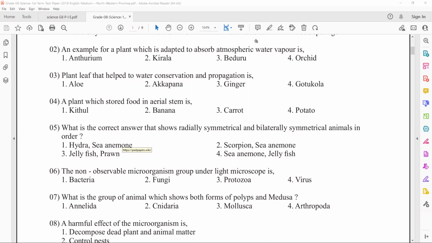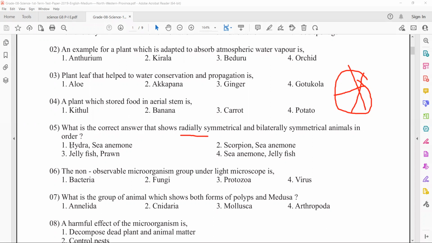For example, if we take a circle, there will be several symmetrical axes, more than one. Bilaterally means there will be only one symmetrical axis. Okay, so what is the correct answer? For radially we have Cnidaria. So first we need to know the examples for Cnidaria. Hydra, sea anemone. These are the examples.